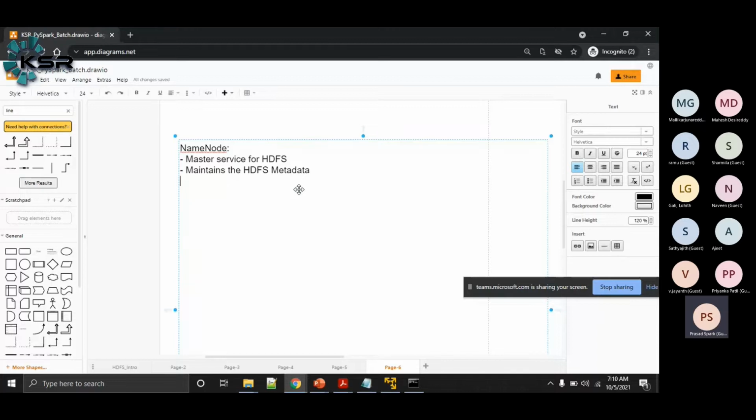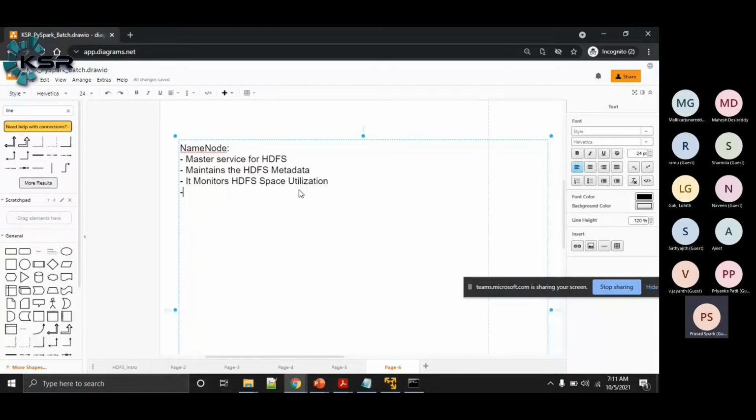It is also responsible for monitoring HDFS, so it monitors HDFS space utilization: how much space is available on HDFS. All these details will be monitored.